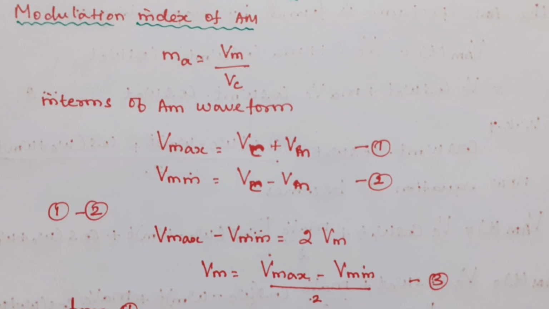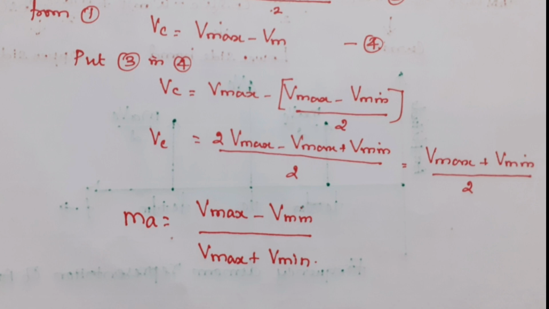So we are subtracting 1 minus 2. V_max minus V_min is equal to 2 into V_m. So from this we will find out the value of V_m. V_m is equal to (V_max minus V_min) divided by 2. Similarly, from equation number 1 we can write V_c is equal to V_max minus V_m. So V_c can be represented as (V_max plus V_min) divided by 2. Now we can represent the modulation index in terms of the AM wave, that is m_a equal to (V_max minus V_min) divided by (V_max plus V_min).